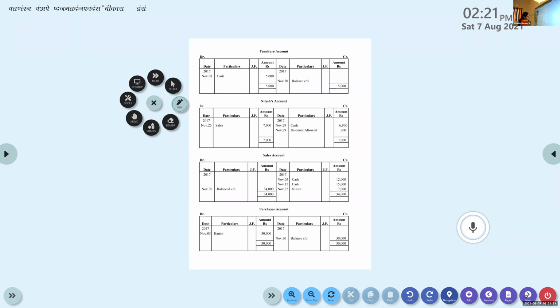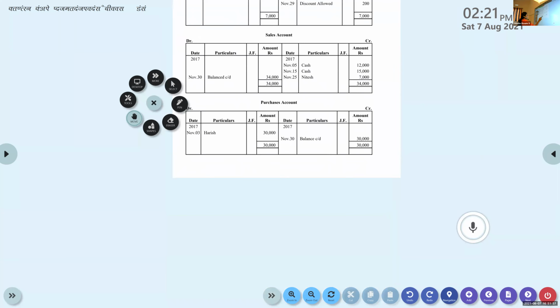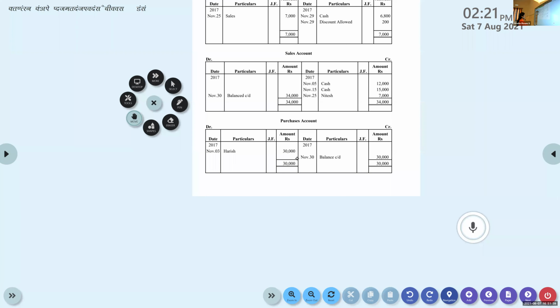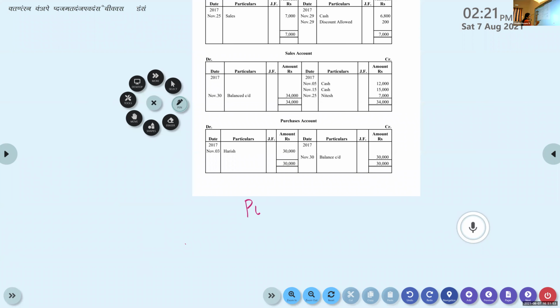Look at my purchase account, everyone. Just see. Last account, purchase account. There is only one purchase account. Have you found any other transaction relating to purchase? No, there is nothing. So purchase account, what is the entry? Purchase account debtor to Harish.